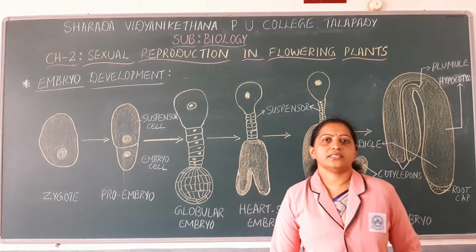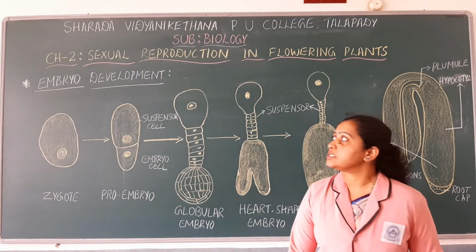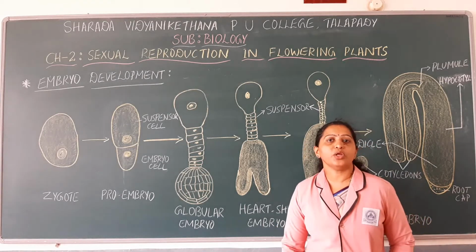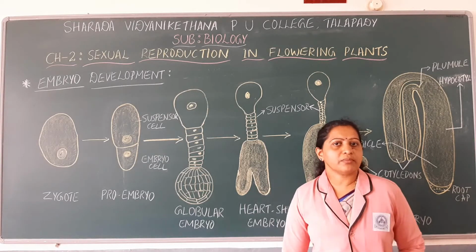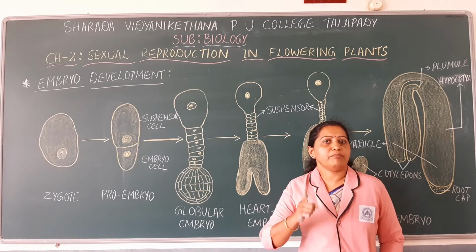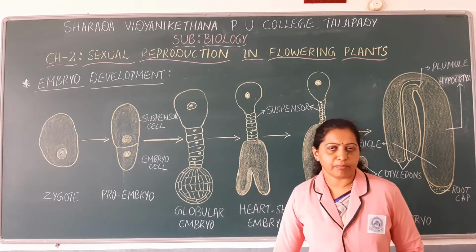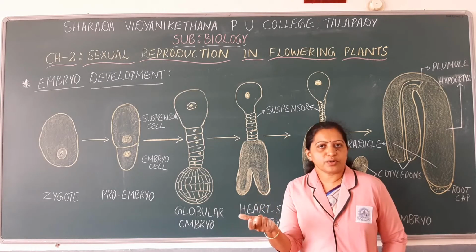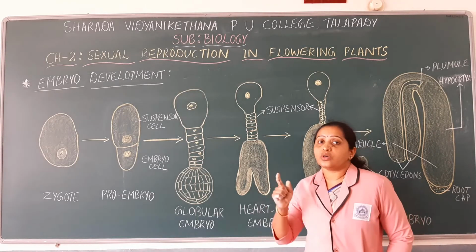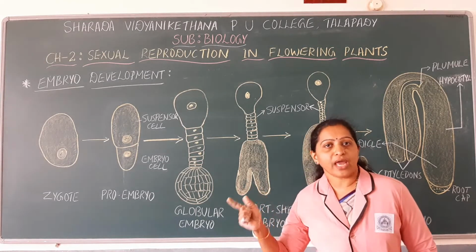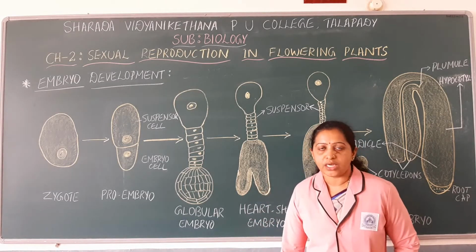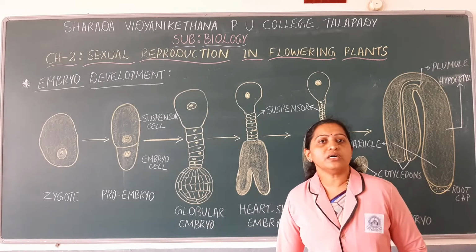Next, let us discuss the second event that occurs under post-fertilization events in angiosperms, that is embryo development. Earlier we discussed endosperm development. I have mentioned clearly that endosperm development always precedes embryo development. As some amount of endosperm is formed, the embryo development begins. This is the process of formation of embryo from a zygote. From what type of cell is the embryo formed? Embryo is usually formed from the zygote.